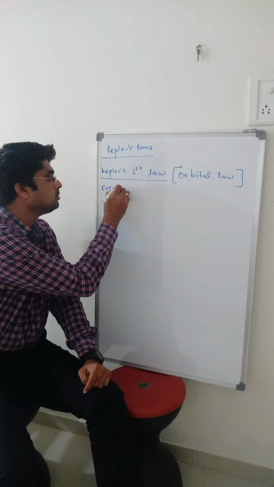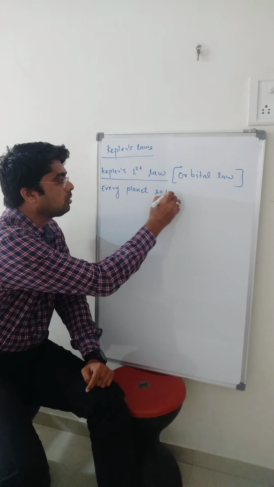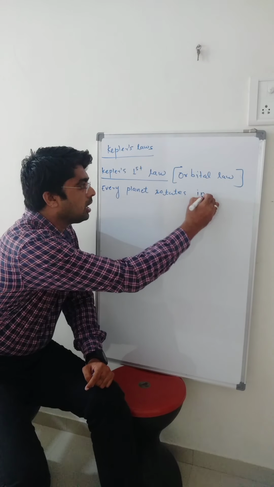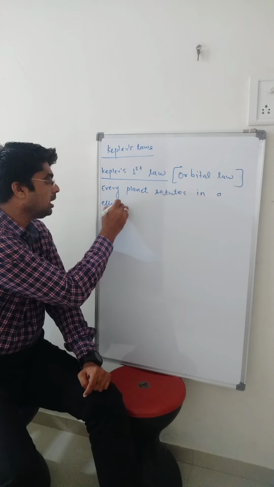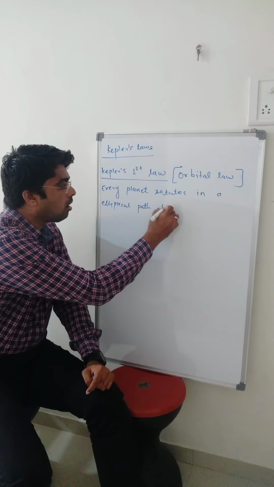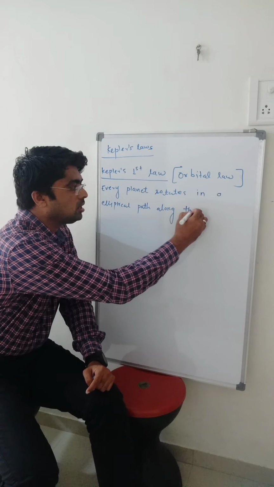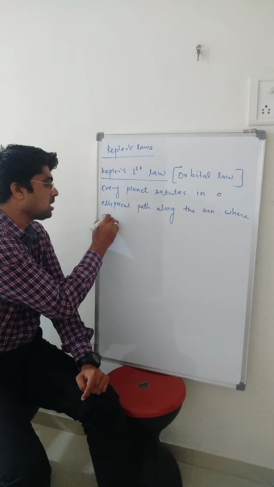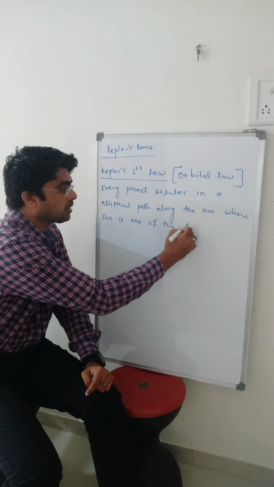every planet revolves in an elliptical path around the sun, where the sun is one of the foci.